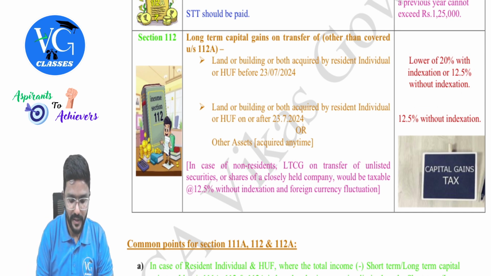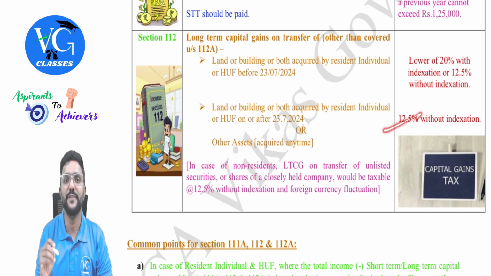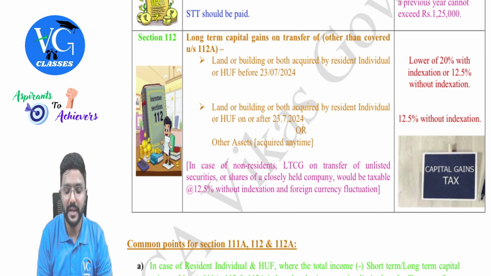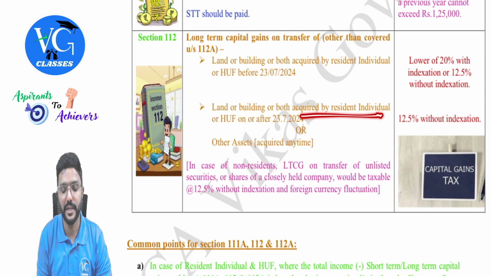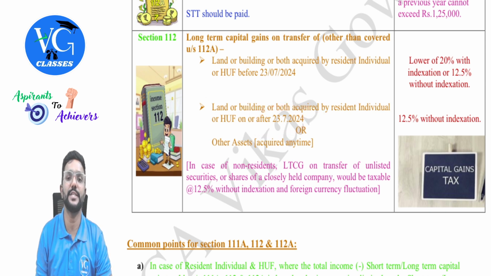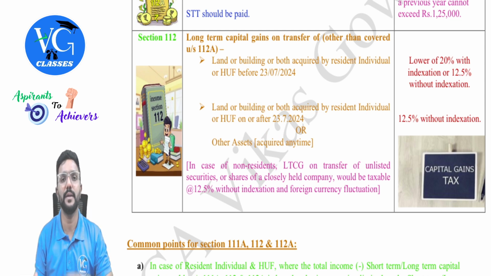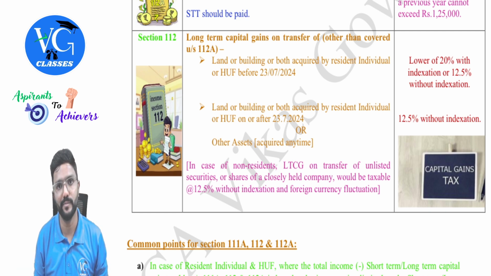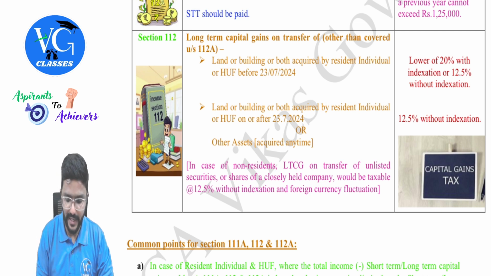Okay. Then, in any other case, except this, the tax rate is 12.5% on the gain without indexation, guys, including land or building or both acquired by a resident individual on or after 23rd July 2024. And for land or building, the period of holding would be 24 months. Please be careful. Only if it is held for more than 24 months, we treat it as long term. Or any other assets acquired anytime, it will fall here.